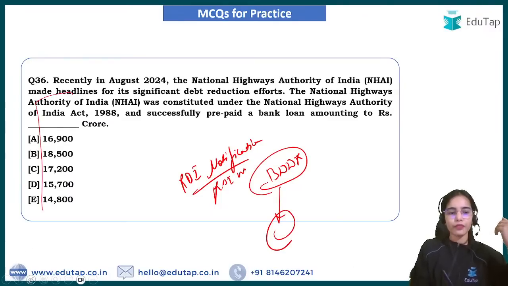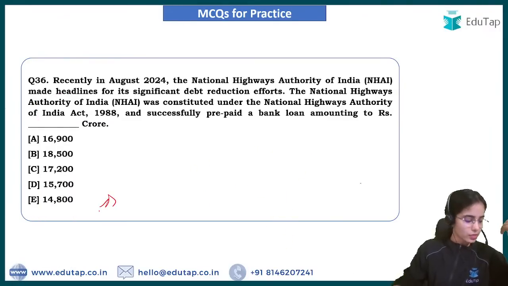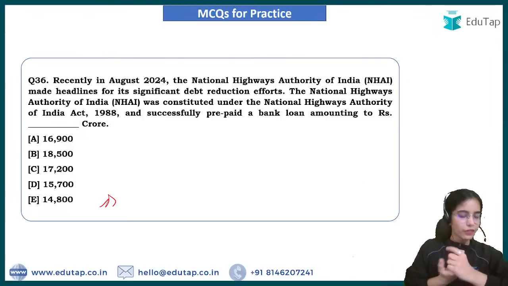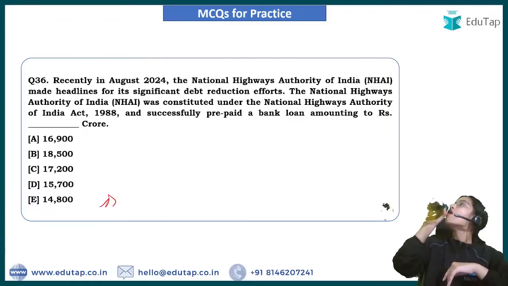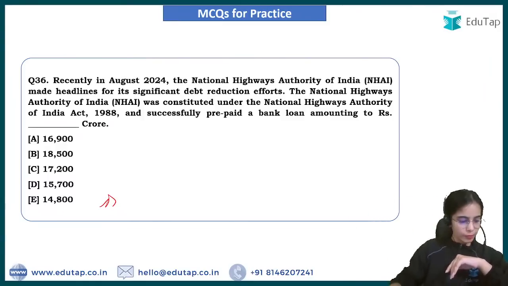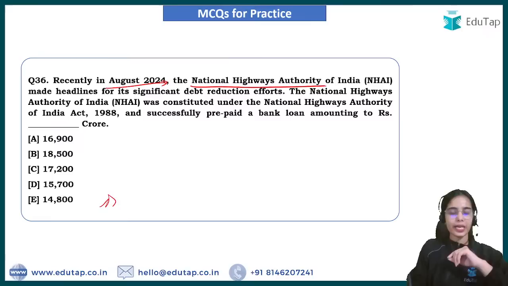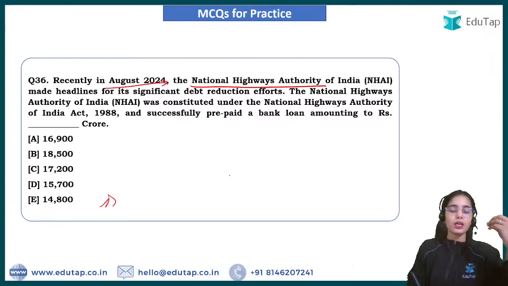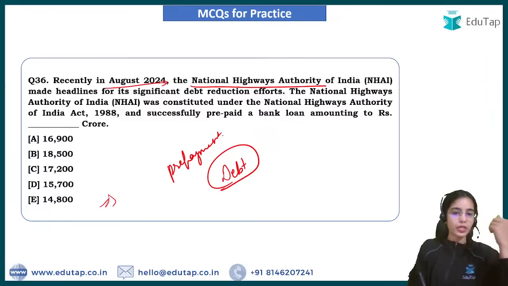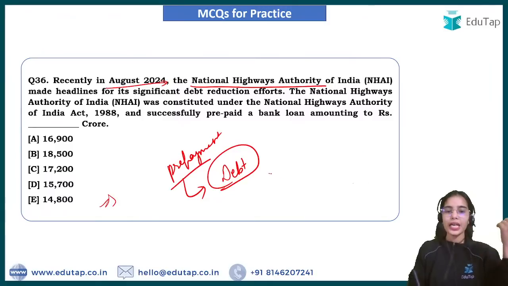Now let's start with our finance current affairs. Okay, so answer this question. We are starting with the finance current affairs now. So recently in August 2024, the National Highways Authority of India made headlines that it has done a prepayment of debt. So prepayment of debt has been done by the National Highways Authority of India, and it has saved 1,000 crores in the prepayment of debt.